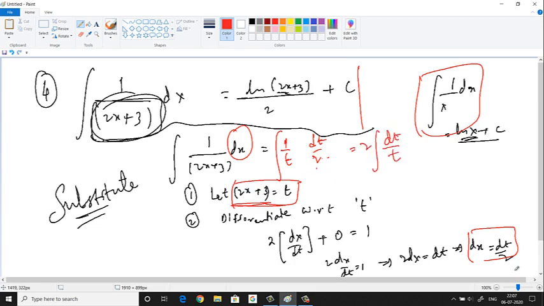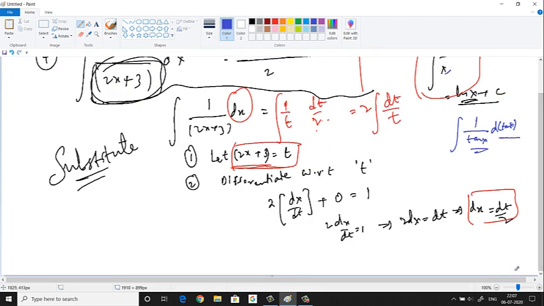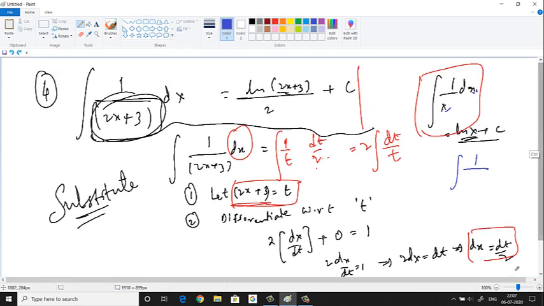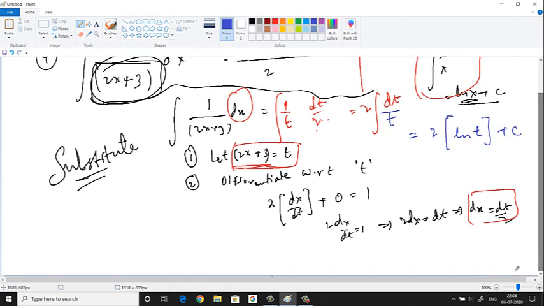So what do you have? dt by t. So yeah, like I was saying, it doesn't matter if it is 1 by x dx, 1 by y dy, or for that matter 1 by tan x d tan x. It doesn't matter. Whatever you have here, it will act like 1 by x only. Okay? So dt by t. What is dt by t? So 1 by t dt. What is the integration of 1 by t dt? It is like 1 by x dx only. So this 2 keeping outside, what is the integration here? ln t. ln t plus c. But what is t actually? T is, oh sorry, this is in the denominator, right?